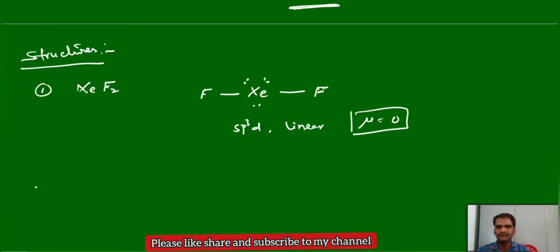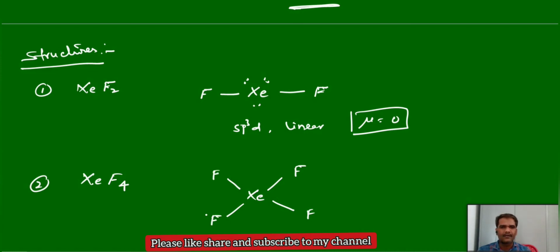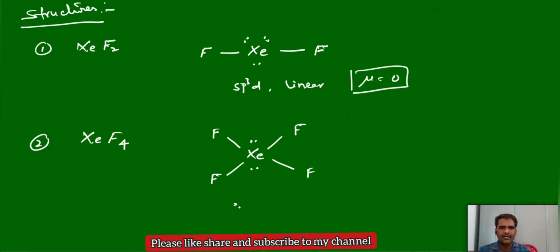Second, xenon tetrafluoride. Again here xenon is the central atom. Now here one fluorine, here one fluorine, here one fluorine, here one fluorine. Again, out of 8 electrons, 4 are in bond formation and the 4 more electrons form 2 lone pairs. Now we have 4 bond pairs and 2 lone pairs, which means the hybridization is sp3d2, and the geometry is perfect square planar.